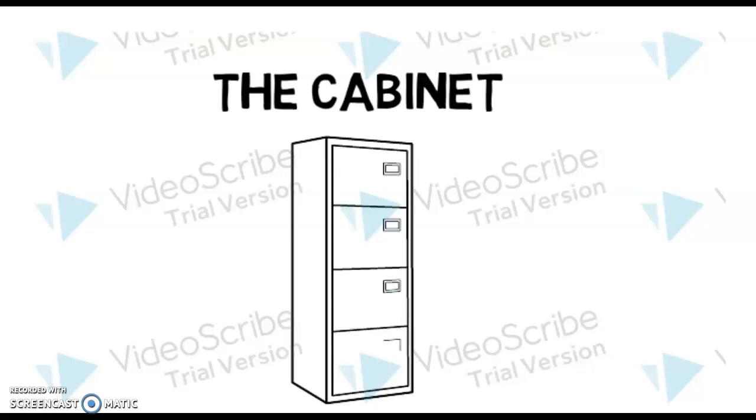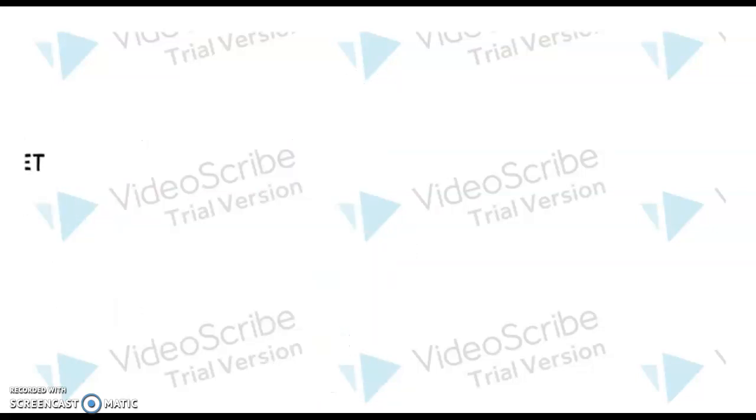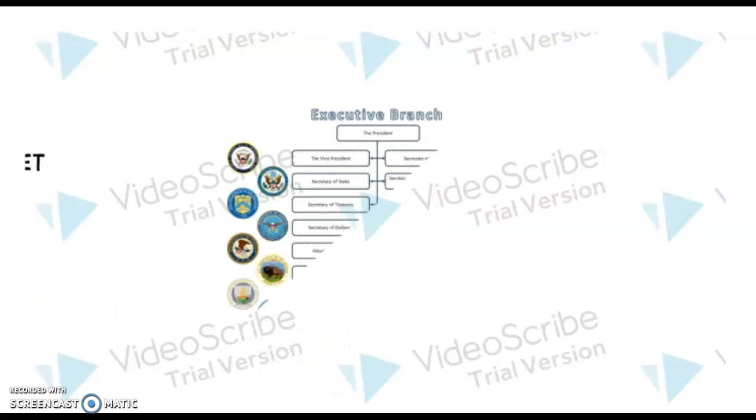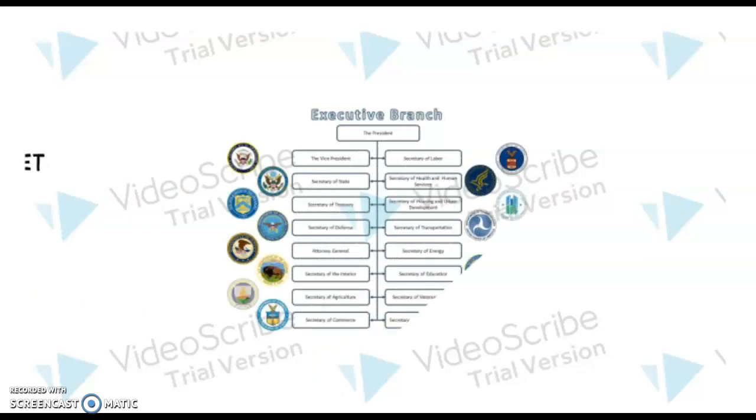So the cabinet serves under the president. They're people that he chooses, and thankfully it's not that kind of cabinet. This cabinet is right there. So it's this big graph that I've put on here that has each of the different positions. Originally, because he can appoint positions as given in Article 2, George Washington appointed a Secretary of State and a Secretary of Treasury, and as you can see, it has much expanded since then because more things have been needed to be founded as time went on.